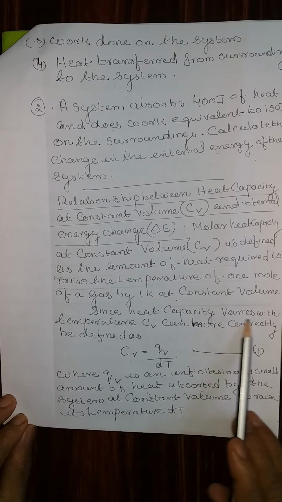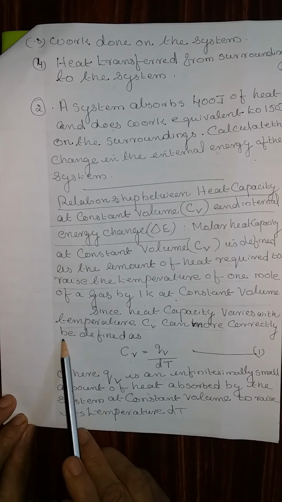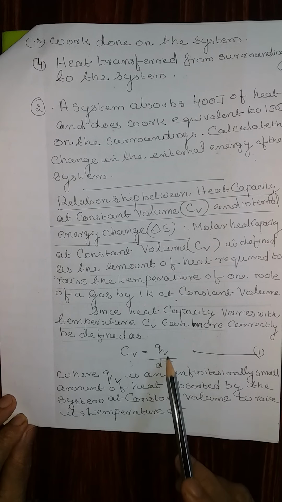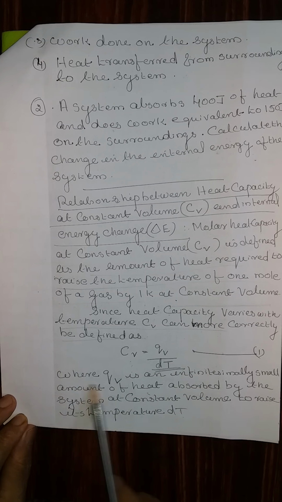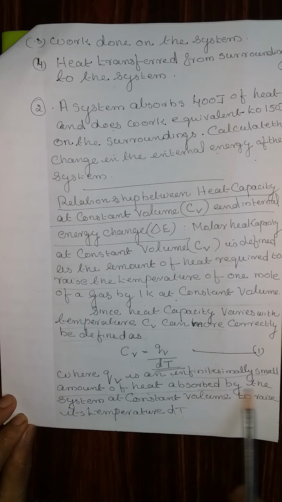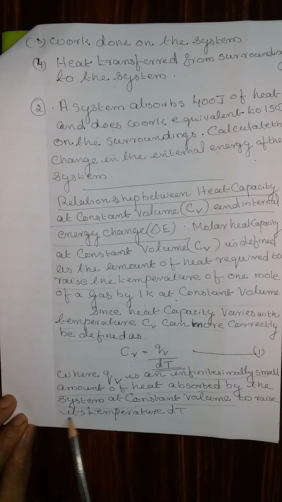Since the heat capacity varies with temperature, Cv can more correctly be defined as Cv is equal to Qv by dT, where Qv is an infinitesimally small amount of heat absorbed by the system at constant volume to raise its